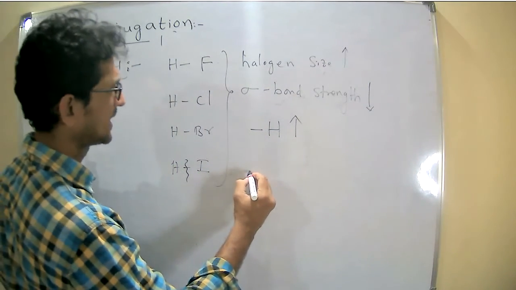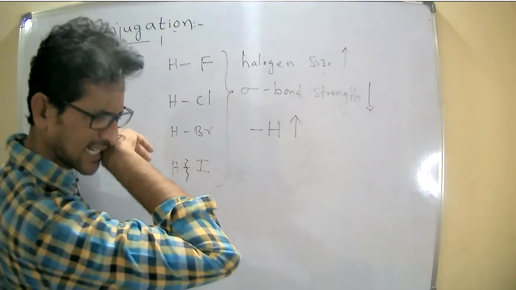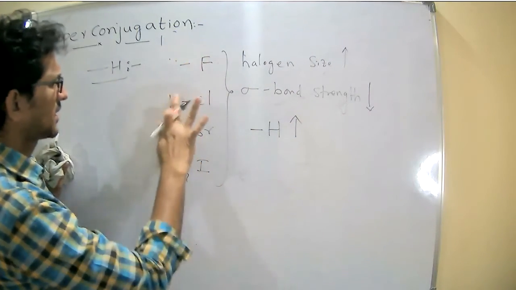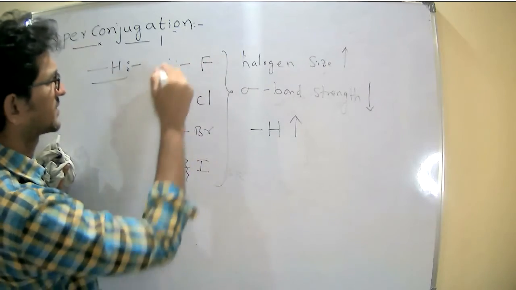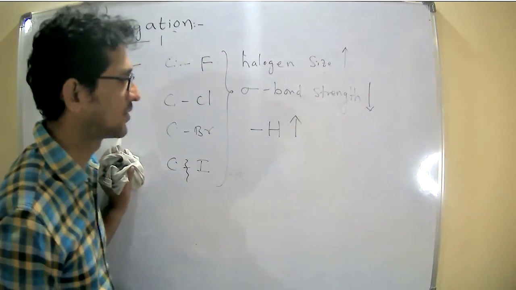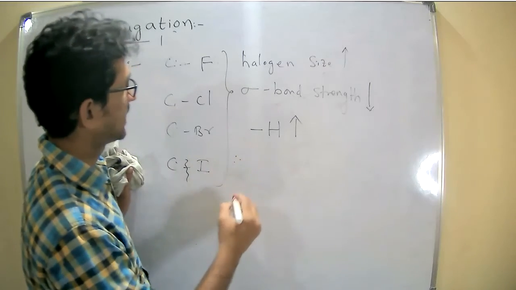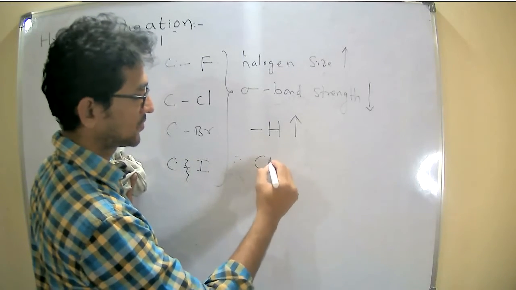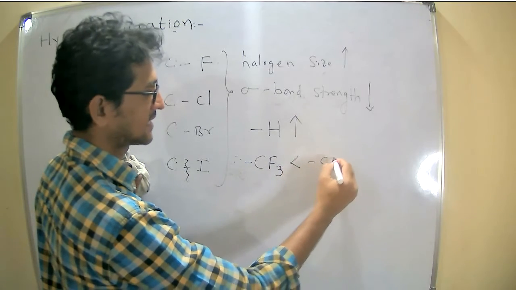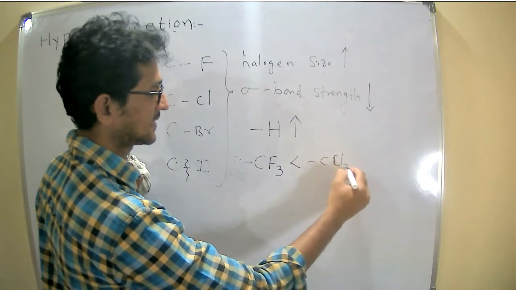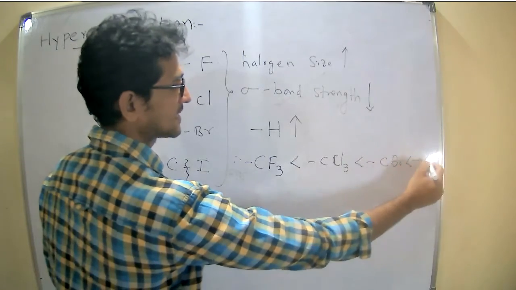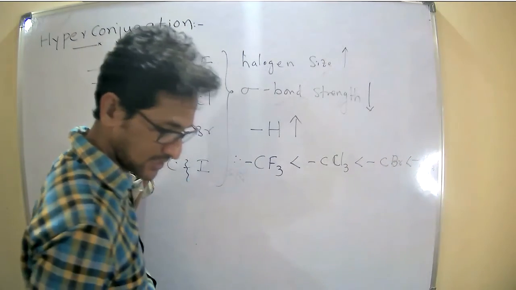Now I can write here, sorry, write the carbon here, not hydrogen, carbon. So I am writing the order: CF3 is less than CCl3, less than CBr3, less than CI3.